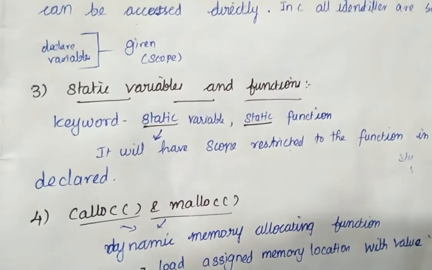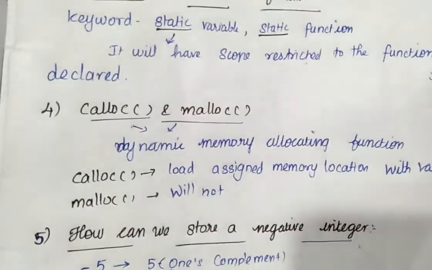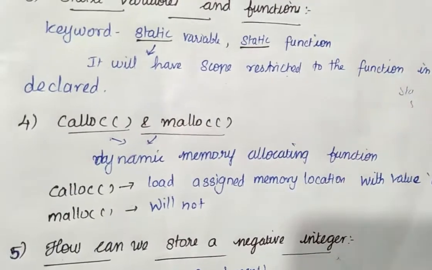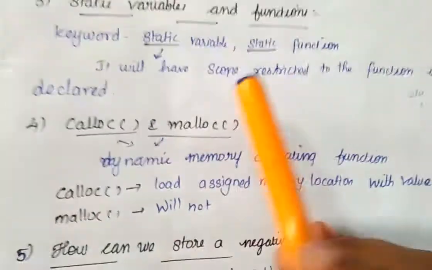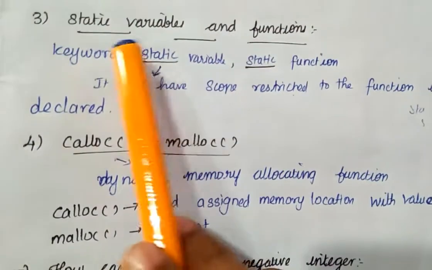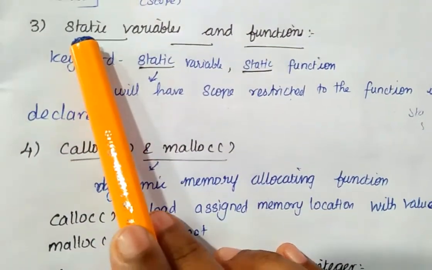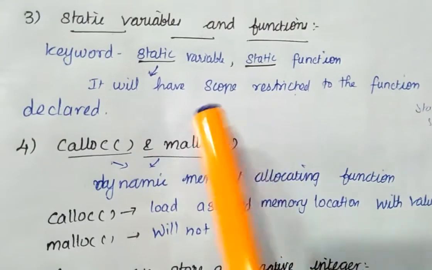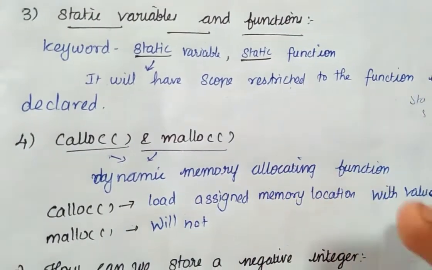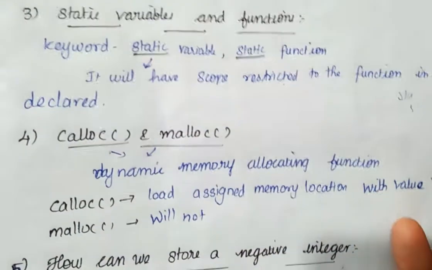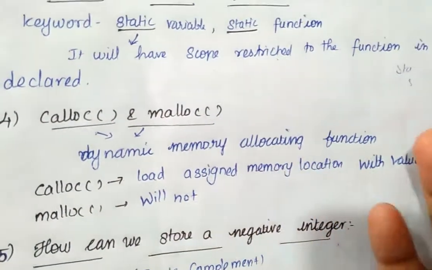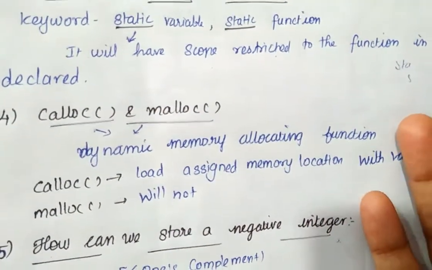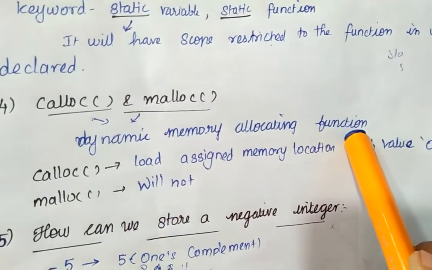Next, we have to see the calloc and malloc functions. What are the calloc and malloc functions? Both are dynamic memory allocating functions. We have already seen static functions. Now let's see the dynamic memory allocating functions. This is not a restricted scope or restricted area. You can get and put any variables. So, dynamic memory allocating functions.